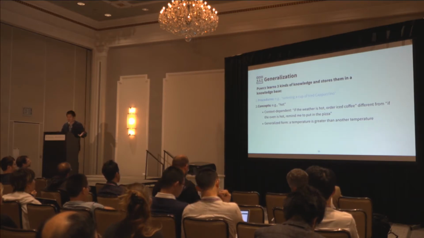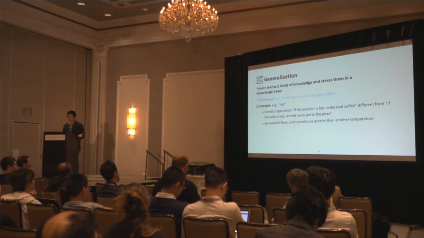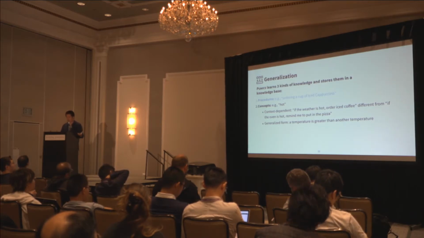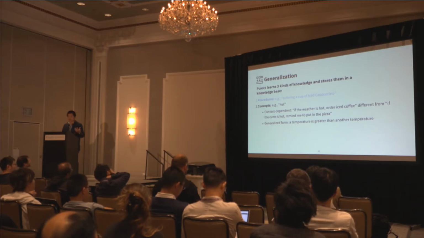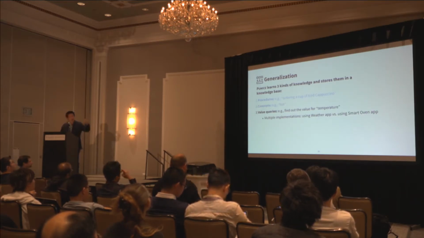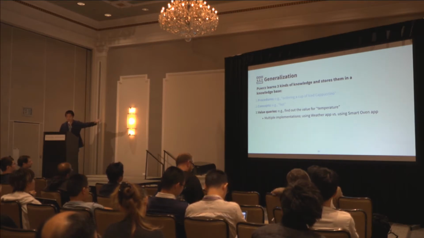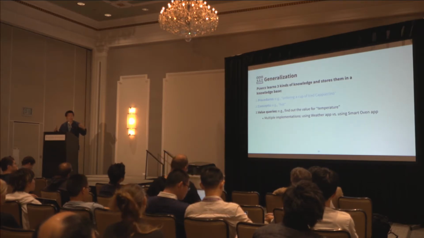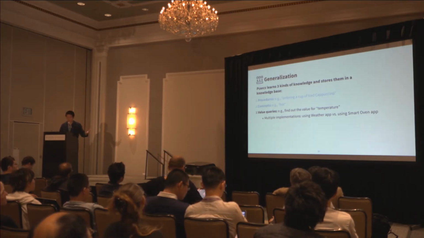"If it's hot, remind me to bring a jacket," it will ask, should I find out if it's hot using the weather app, the smart oven app, or something else, and then ask if there's a new threshold for reminding me to bring a jacket. There can also be multiple value query implementations for the same value name. Like when we say temperature, there can be multiple ways to find out the temperature, depending on if we're talking about the weather or the oven.